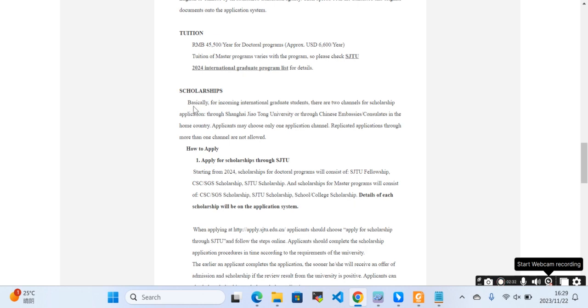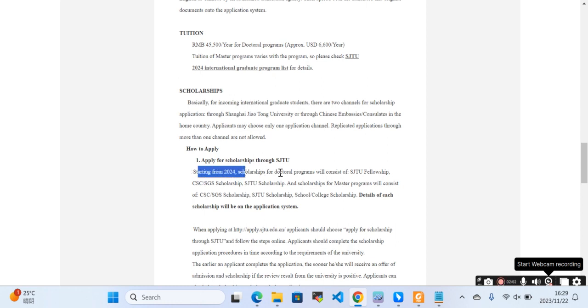The scholarship is basically for incoming international graduate students. There are 2 channels for scholarship: Shanghai Jiao Tong University, or through the Chinese embassy or consultants in the home country. Applicants may choose only one application channel. Duplicate applications through more than one channel are not allowed.